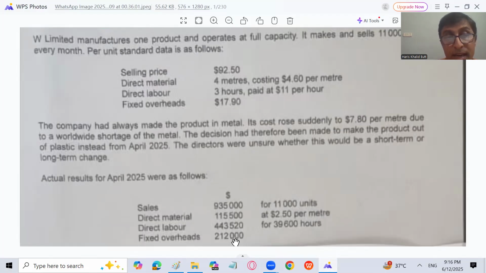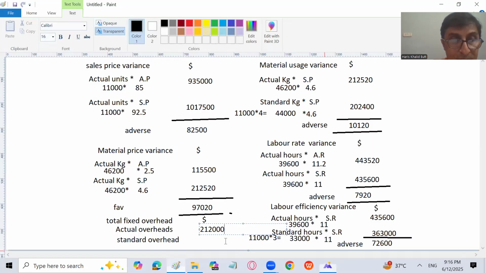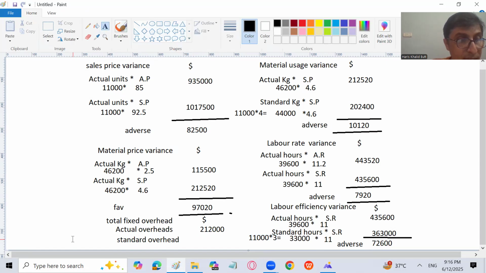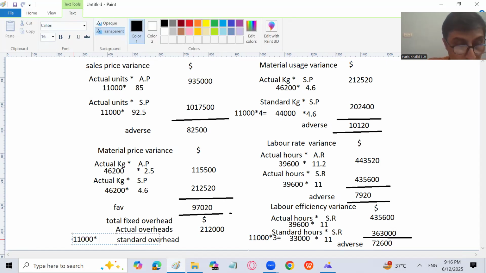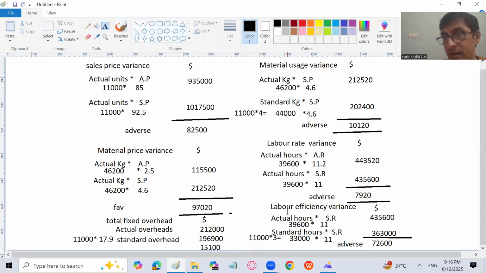Actual overhead cost is 212,000 and standard overhead cost is going to be 11,000 units, actual units according to standard, at the rate of 17.9. So 11,000 into 17.9, we will get the standard overhead cost, which is the same as budgeted, because there is no volume variance. The actual units and the budgeted units are the same. There is no difference between them. So that is 196,900. Again, the answer is coming positive. It means that it is an adverse variance of 15,100.